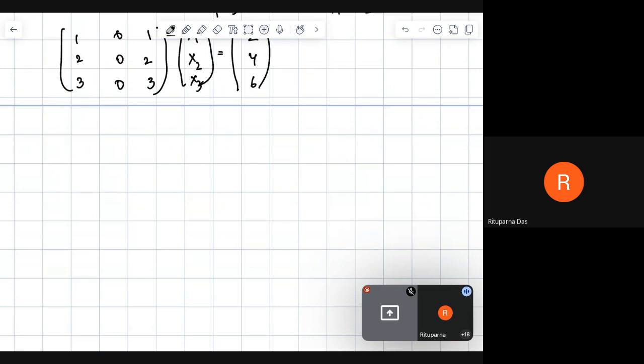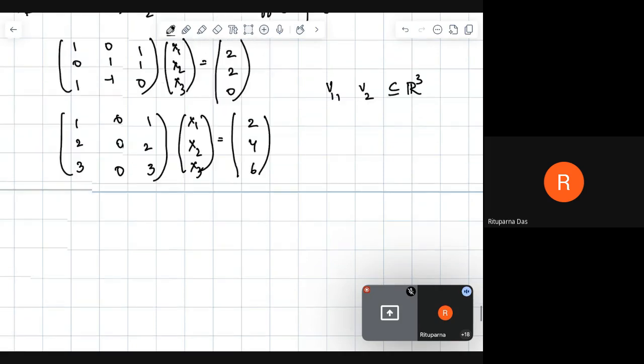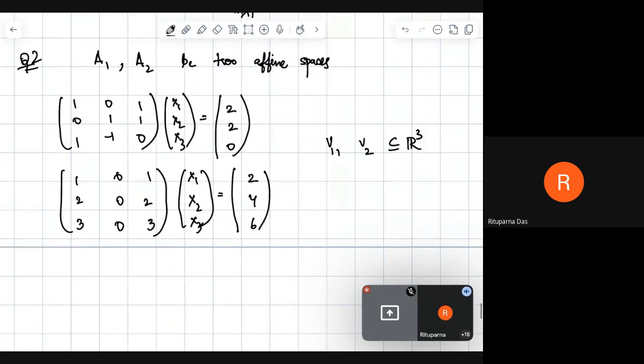Corresponding to A1 and A2, we have to find the dimension of V1 and the dimension of V2. So first of all, this is the affine space of the solution space. So what is an affine space? Basically, an affine space is when we have a space and we are adding an element to it.